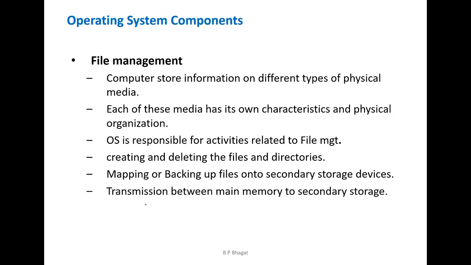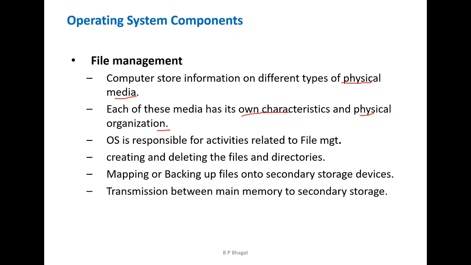Then certain activities related to file management. We know that the computer stores information on different types of physical media. So secondary storage devices are mainly used, and each of these media has its own characteristic and physical organization.